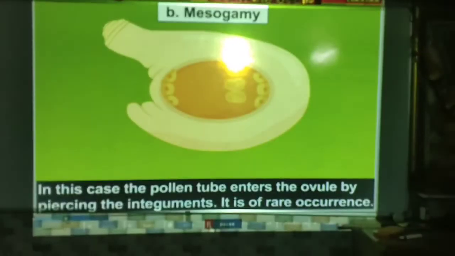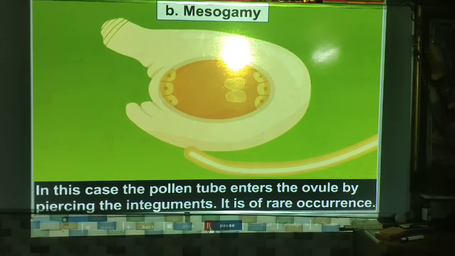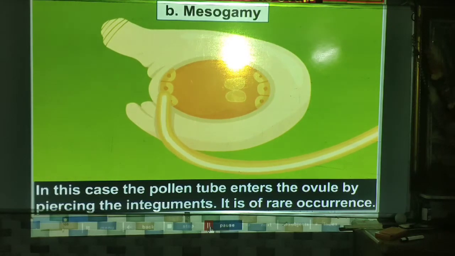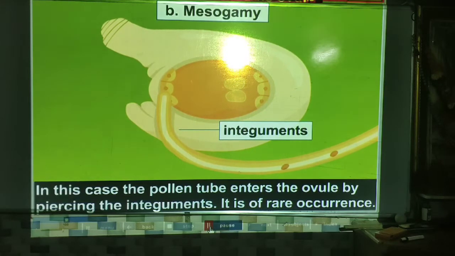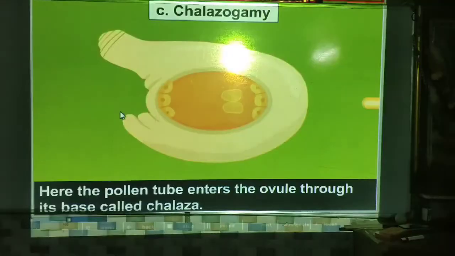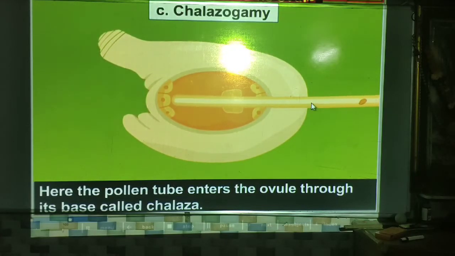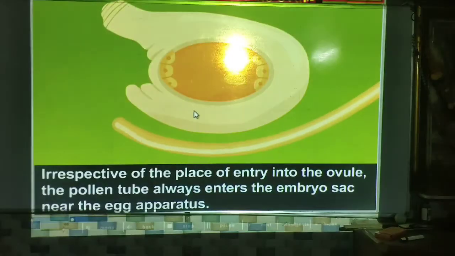Now second is mesogamy. In this case, the pollen tube enters the ovule by piercing the integument. It is of rare occurrence. These are the integuments and the pollen tube. Now third is chalazogamy. The pollen tube enters through the chalazal end of the ovule. Here the pollen tube enters through the base, because this is the chalazal end.